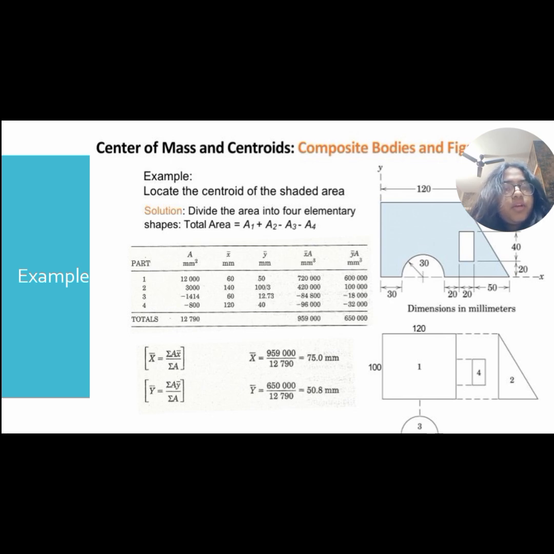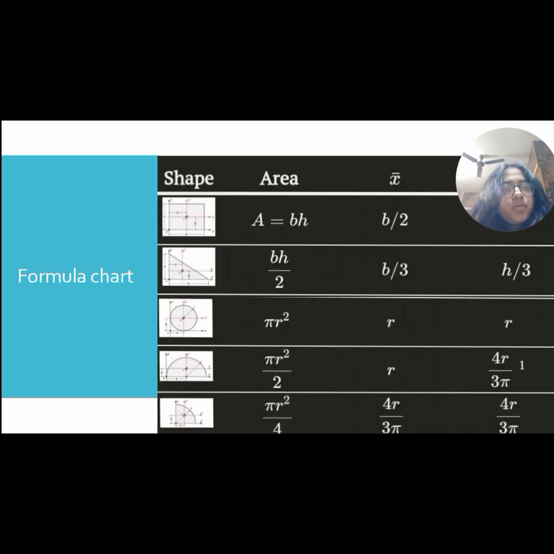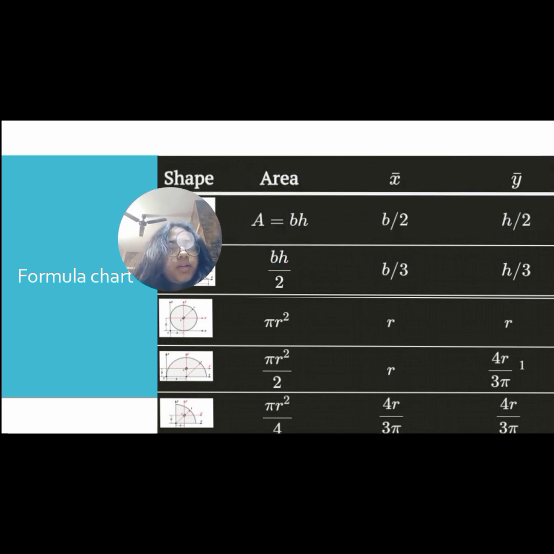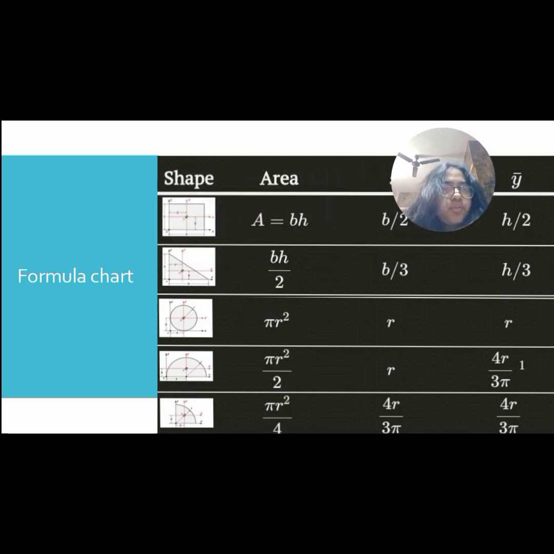Similarly, using the table we can use all the formulas here. This is x. Then you can see using b by 2 and h by 2, or d by 2 you can say, this is one formula we'll be using, and this is another formula we'll be using: b by 3 and h by 3. We'll be using it for the semicircle too.